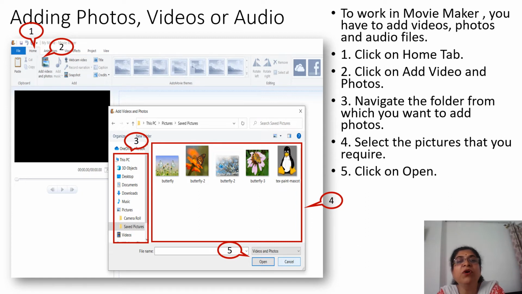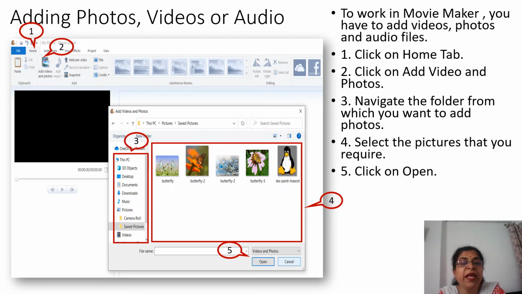See, the Add Videos and Photos dialog box will open. Navigate to the folder from which you want to add photos. Select the folder accordingly, select the pictures that you require and click on Open. In my photos, I have selected these many photos. Out of these I will select one particular photo and click on Open.